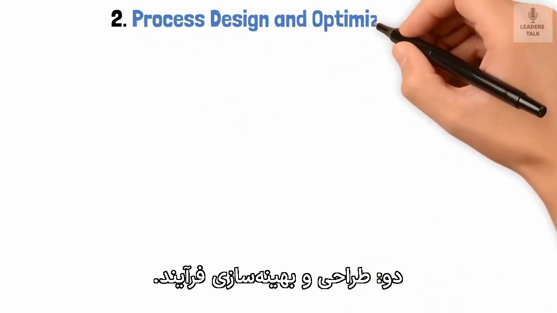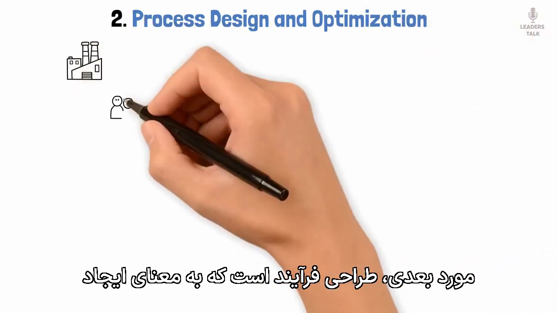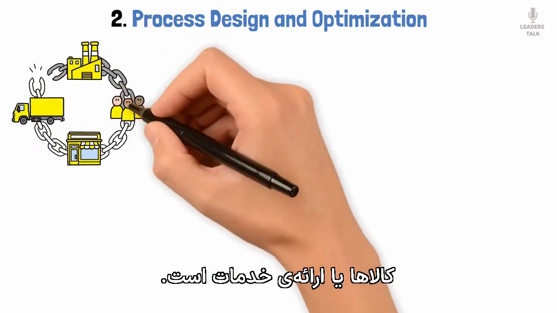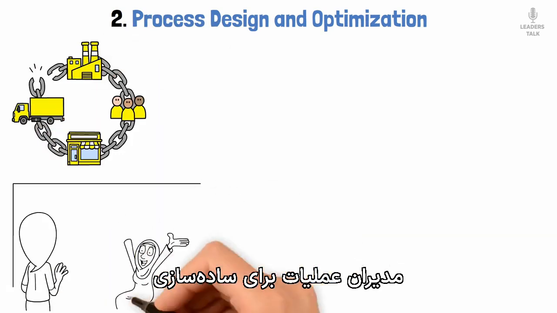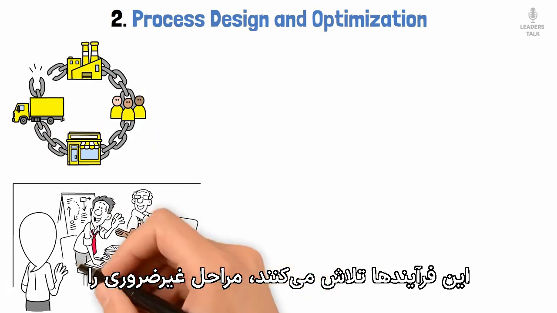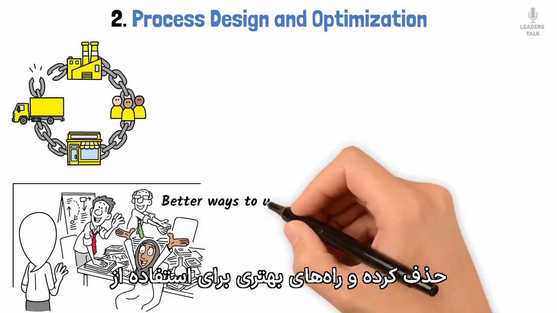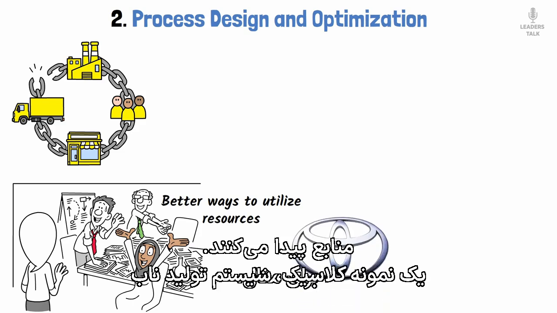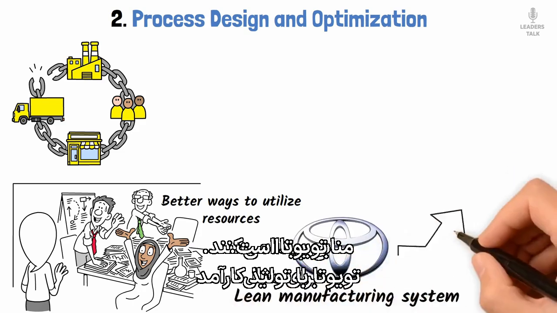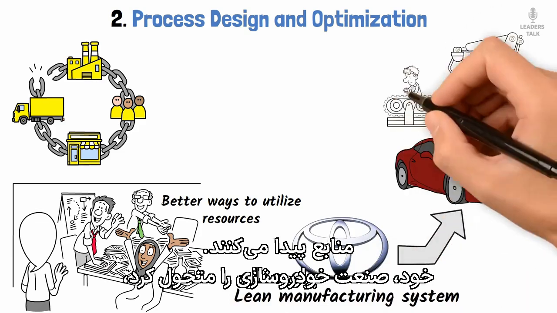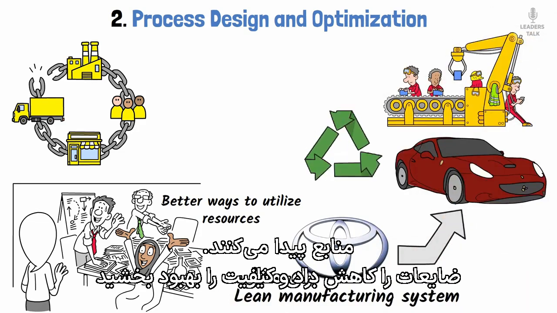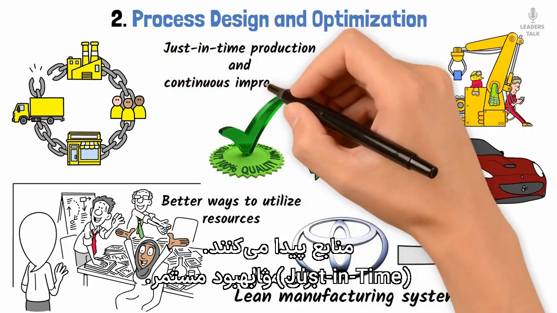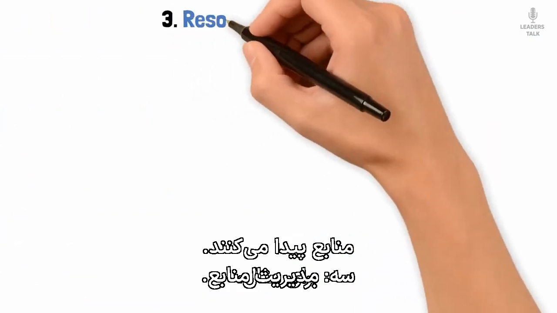2. Process design and optimization. Next is process design, which is about creating efficient workflows for the production of goods or delivery of services. Operations managers work to streamline these processes, cutting out unnecessary steps and finding better ways to utilize resources. For example, one classic example is Toyota's lean manufacturing system. Toyota revolutionized the auto industry with its efficient production process, reducing waste and improving quality through techniques like just-in-time production and continuous improvement.